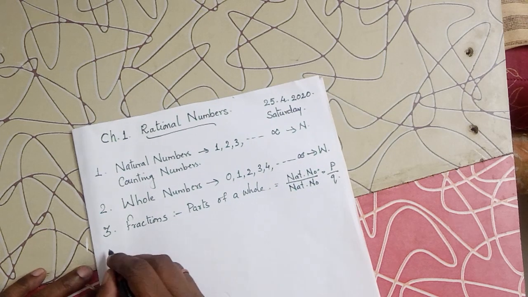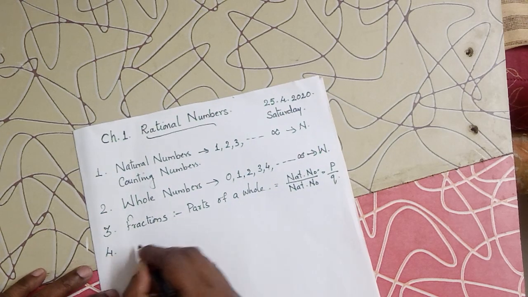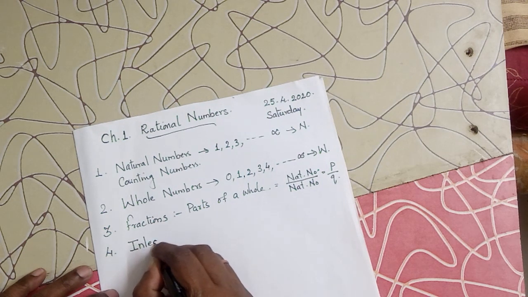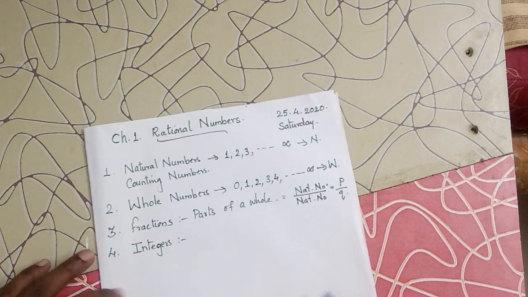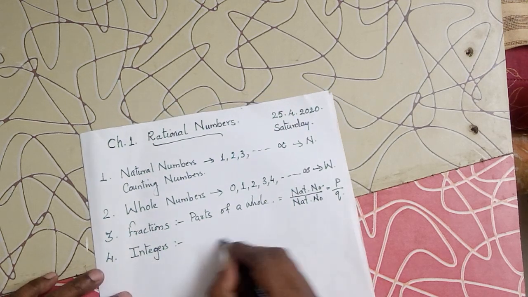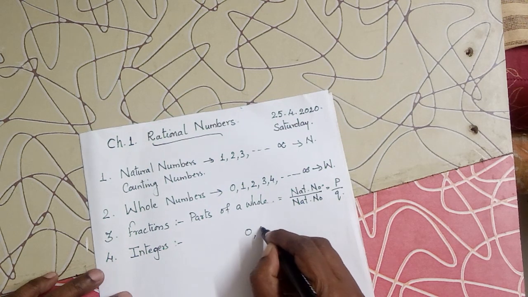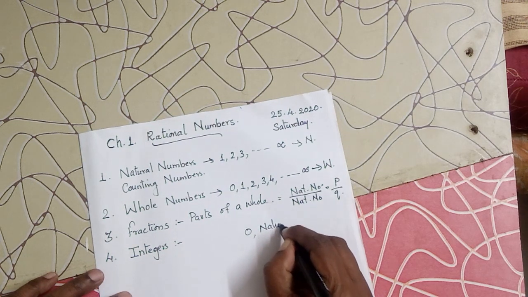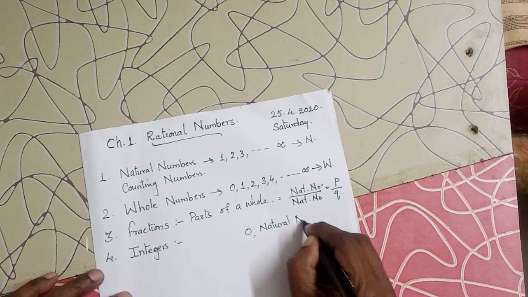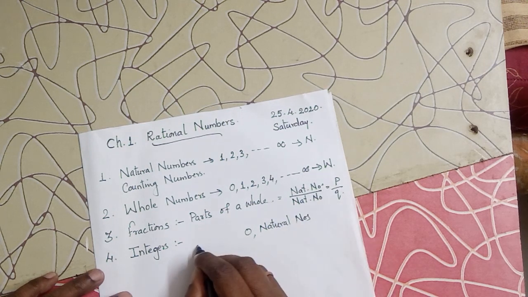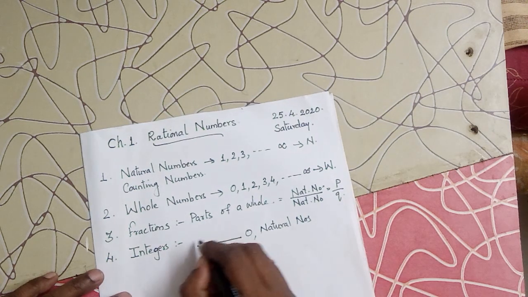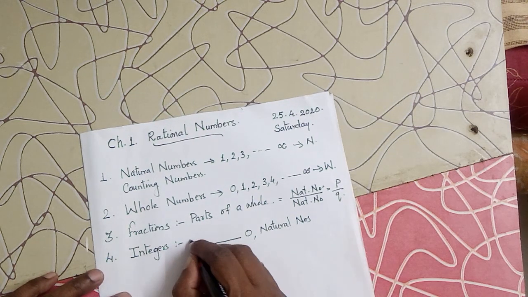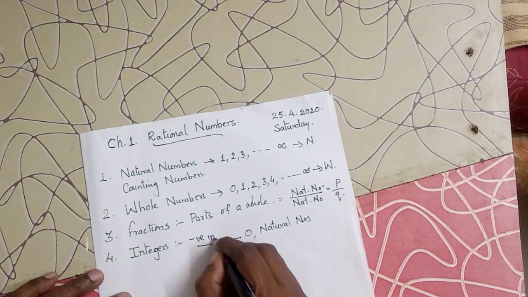After fractions, we learned integers. What are integers? Integers are again a big group of numbers which include 0, natural numbers, and the images of natural numbers or the opposite of natural numbers, which are called negative integers.